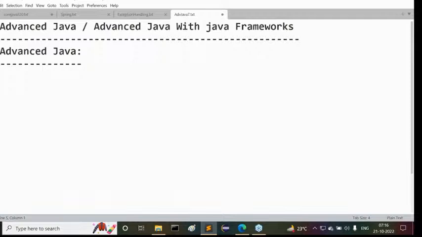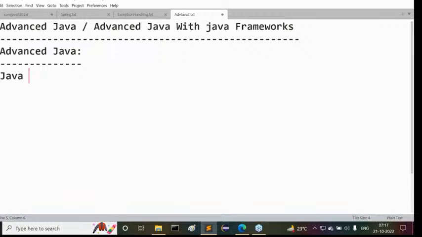But for the time being, we have to understand what exactly this advanced Java is, where this advanced Java topic is coming from, and what exactly it makes available for us. Now, all of you tell me: Java is a programming language. By using the Java programming language, we are able to prepare different types of applications.